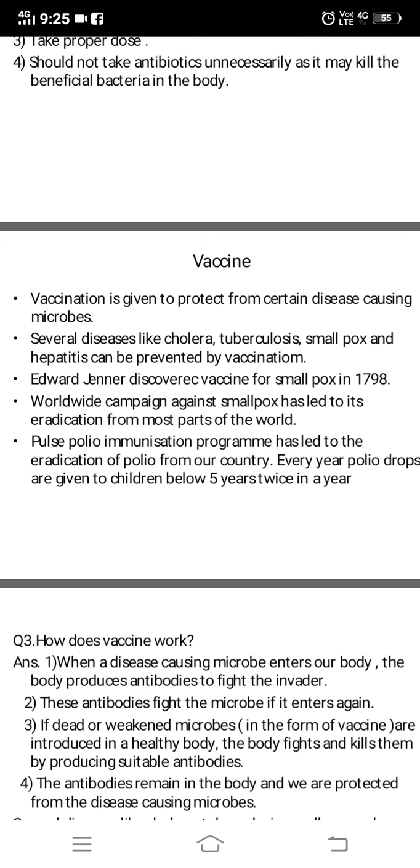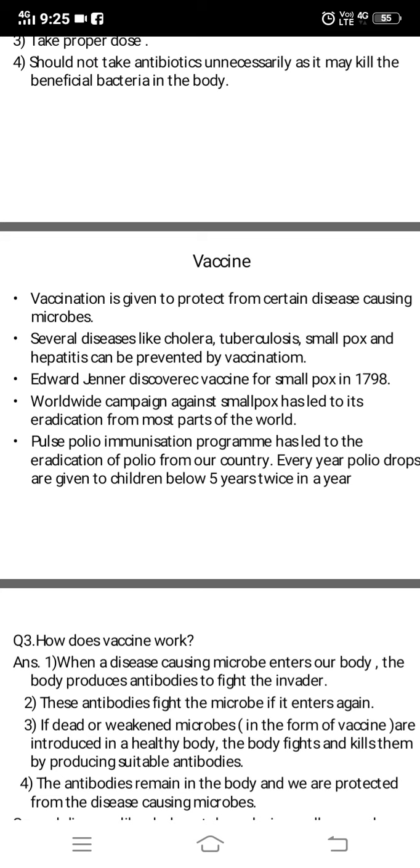Nowadays a lot of work is done by scientists to find out a vaccination for corona. So why are they doing that? So that people, if they take vaccination, that corona will not affect them. So vaccination is taken to protect from disease. Now several diseases like cholera, tuberculosis, smallpox and hepatitis can be prevented by vaccination.